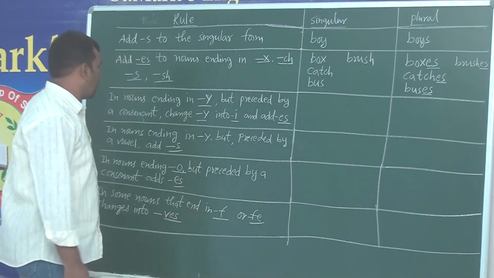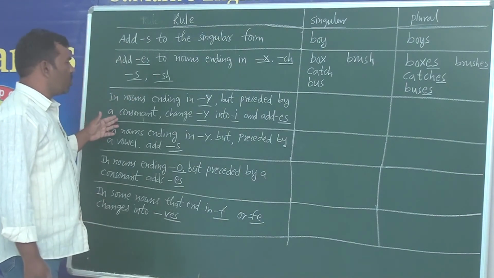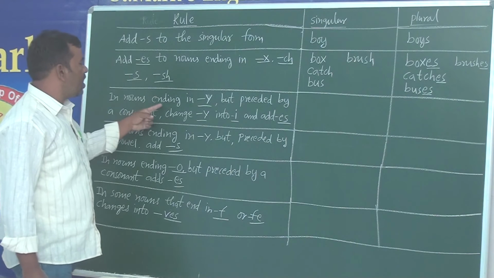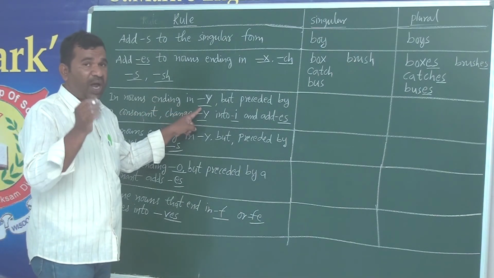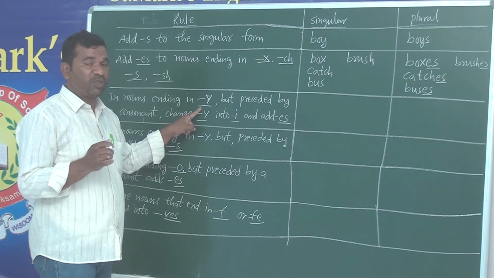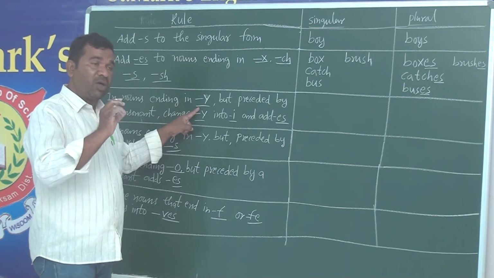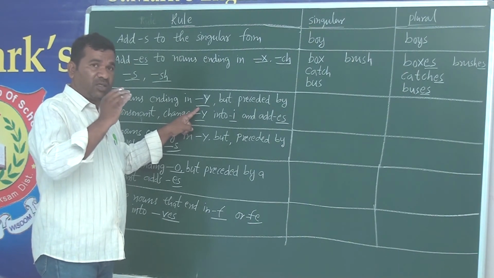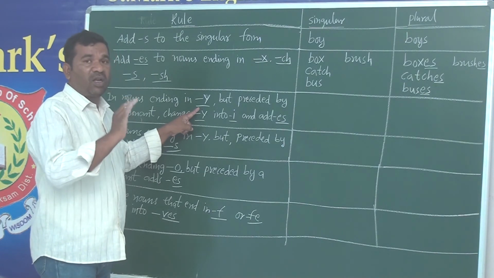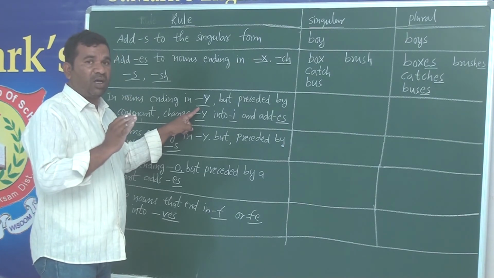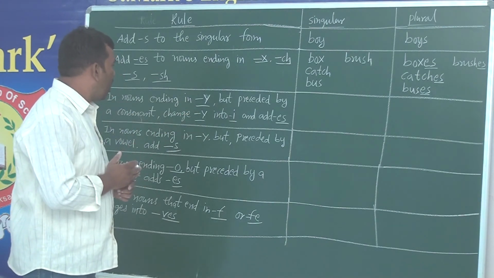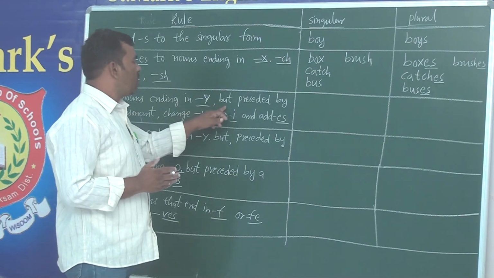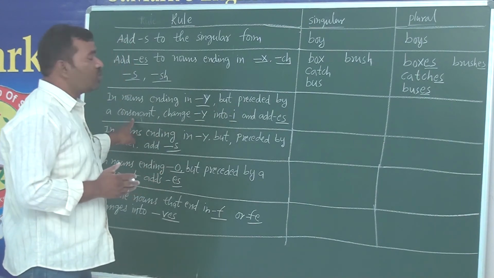And let us see the next. So here is one more rule. In nouns ending in Y, any noun that ends with Y, okay? It means any noun which has Y as the last letter, but preceded by a consonant.